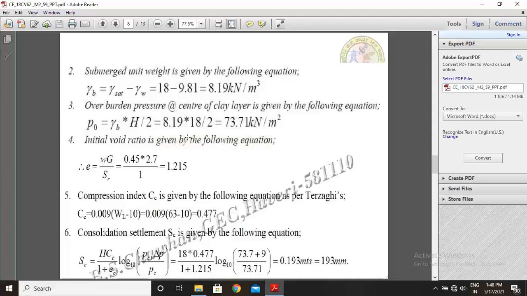Gamma B is 8.19 into H, which is 18, divided by 2. So now we get 73.71 kilonewton per meter square. This is the P naught.